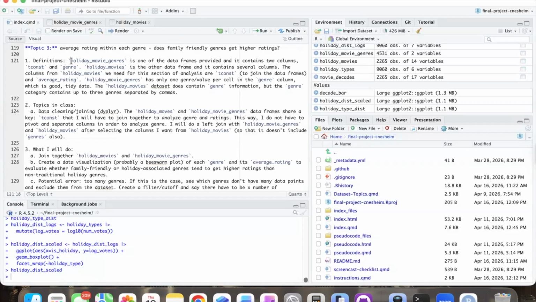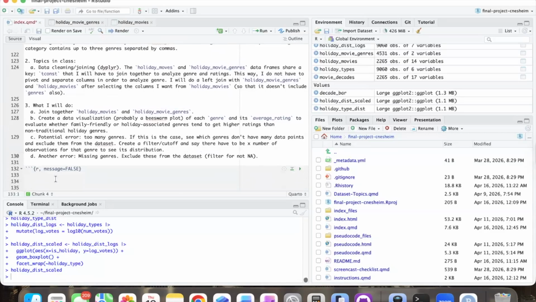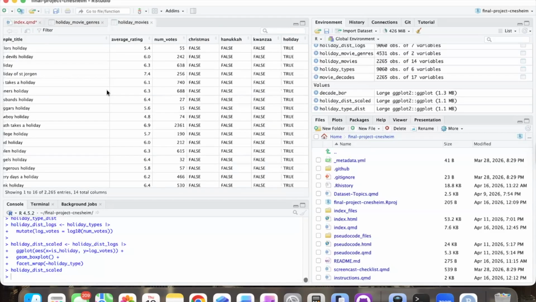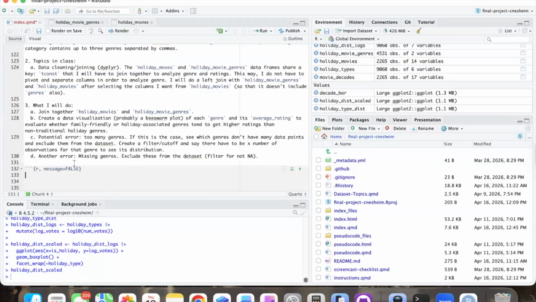So this time we're going to need that holiday genres, right? We have that already. It makes the data cleaning for this very easy, because if we were just using holiday movies, we would have to split and create a bunch of new columns, and we don't want to do that. So we're going to use our holiday movie genres, and we're going to do some joining with it.